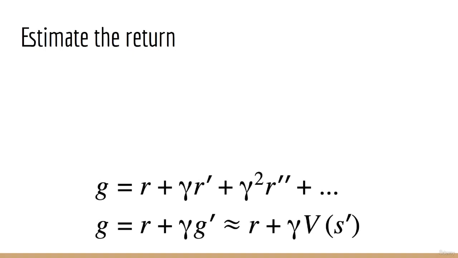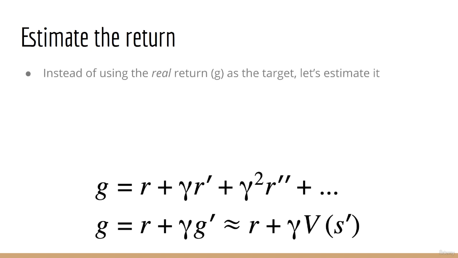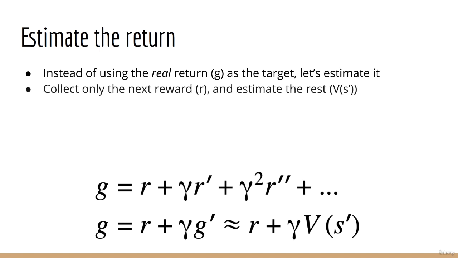So how about this? We're going to continue using gradient descent, but instead of using the full return, we are going to estimate the return. We collect the next reward r, but instead of waiting to collect any future rewards, we simply guess that they will be close to v of s prime, the value of the state where we landed.